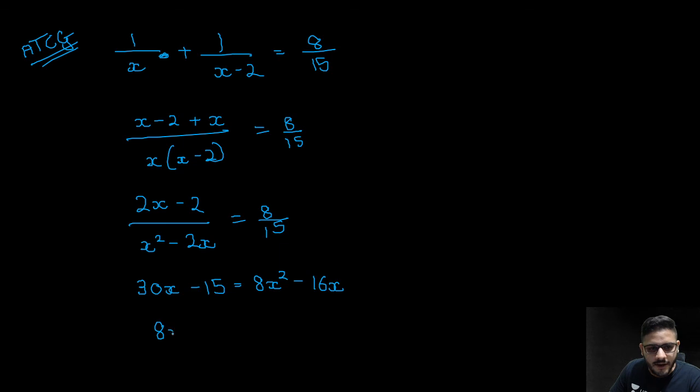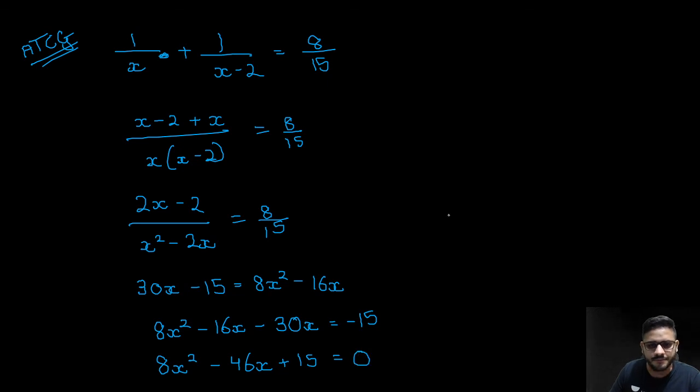So you get 8x square minus 16x, and this comes here. So minus 30x is equal to minus 15.